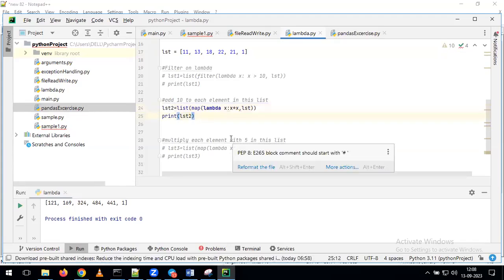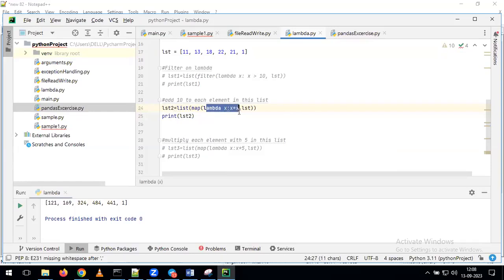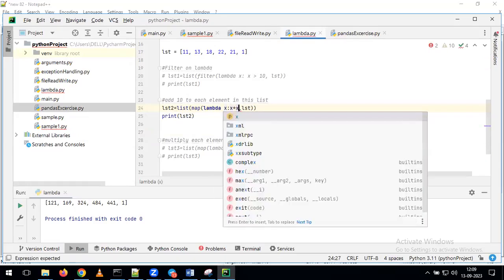Okay. Is it mandatory to take the variable name and the values the same, x and x*x? Yeah, because here what is my requirement? I want to perform the square operation. For that reason, on top of this variable, I want to perform the square operation, so I have given x star x. And for example, if I'm giving a star b, see here what will happen? It will give the error because we haven't defined the a value, we haven't defined the b value here. For that reason, it gives the error. So we are defining the x variable. On top of this x variable, I want to perform the square operation. For that reason, we are giving it as x star x.